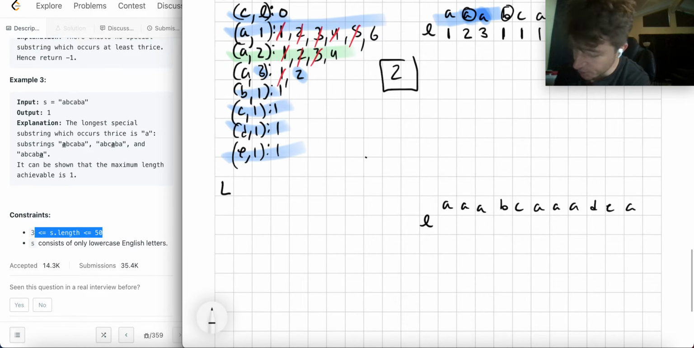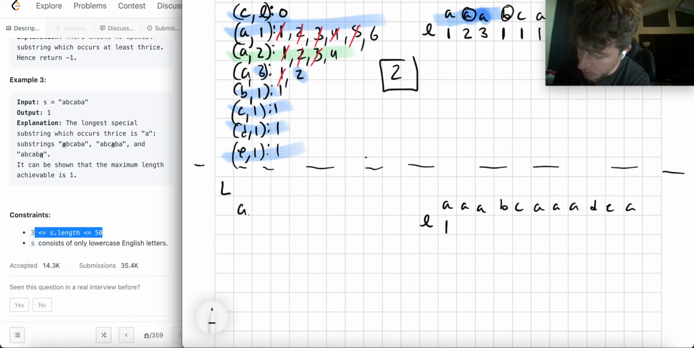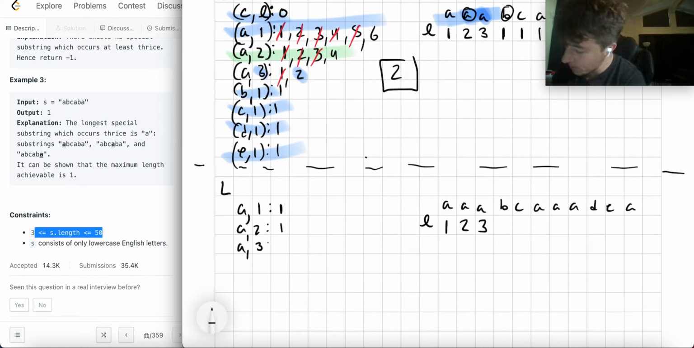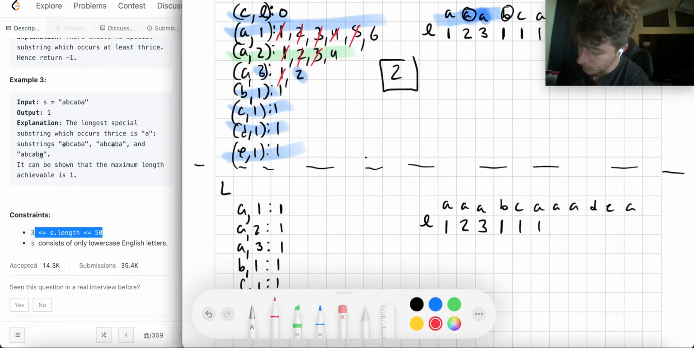All right, so my new ledger. My ledger is 1. I'm still going to do this. A1 is 1. A2 is 1. A3 is 1. B1 is 1 again. C1 is 1 again. A1 again, that's the first update. 1, 2.